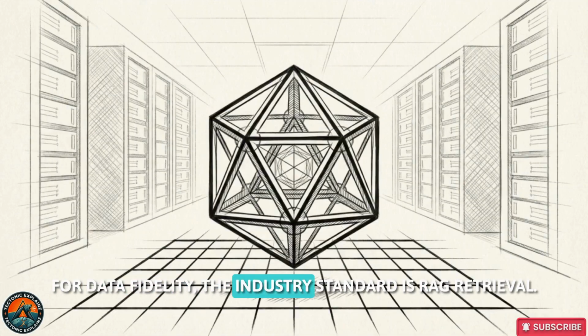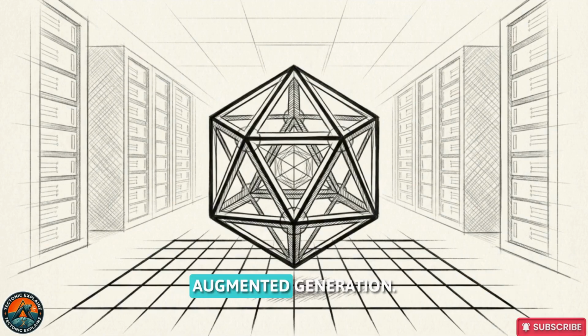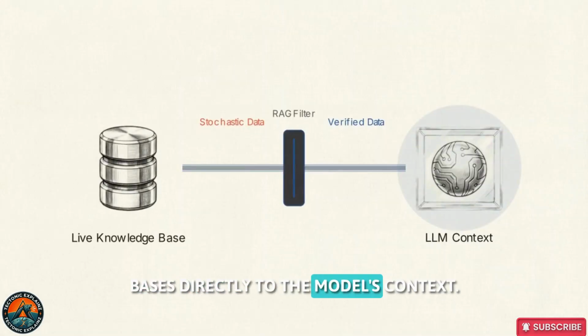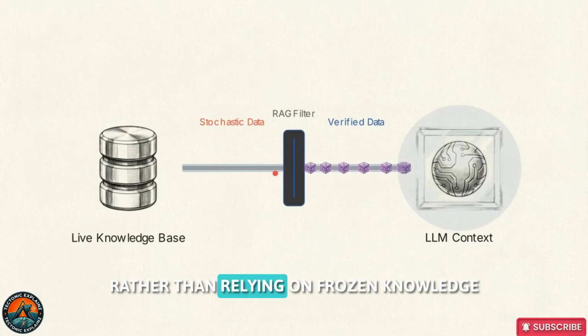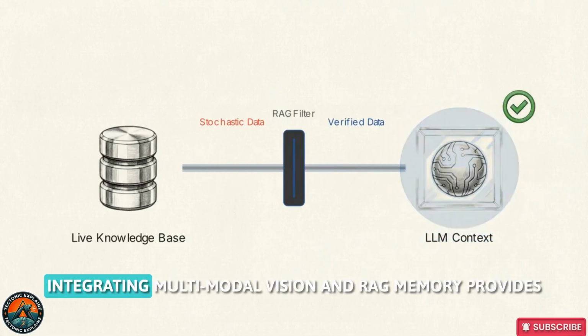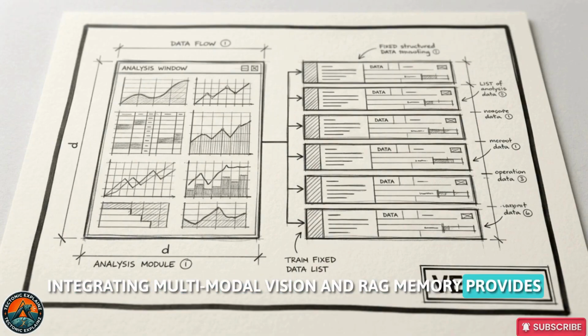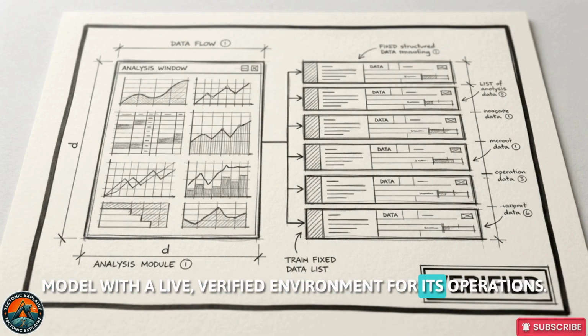For data fidelity, the industry standard is RAG, Retrieval Augmented Generation. RAG attaches external proprietary knowledge bases directly to the model's context. This allows the system to reference current, verified data rather than relying on frozen knowledge from its initial training. Integrating multimodal vision and RAG memory provides the model with a live, verified environment for its operations.